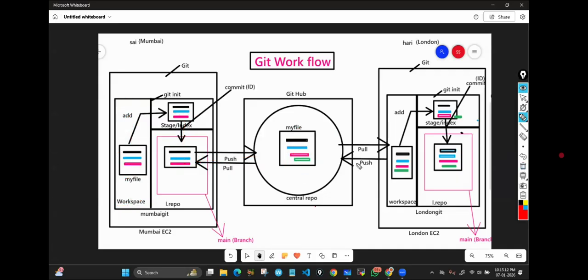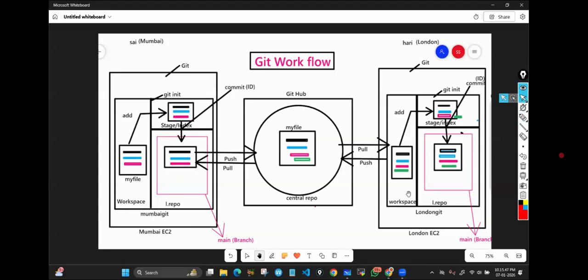Even when Hari pulls that data and wants to add some data, he is adding here only. Then he is adding, committing and pushing. So literally where we are working, creating the file, writing some data, modifying the data? In workspace only. So workspace is the only place where you create a file, where you write some code. If you want to edit, you can edit here only. You can't work in these stages. Remember that.